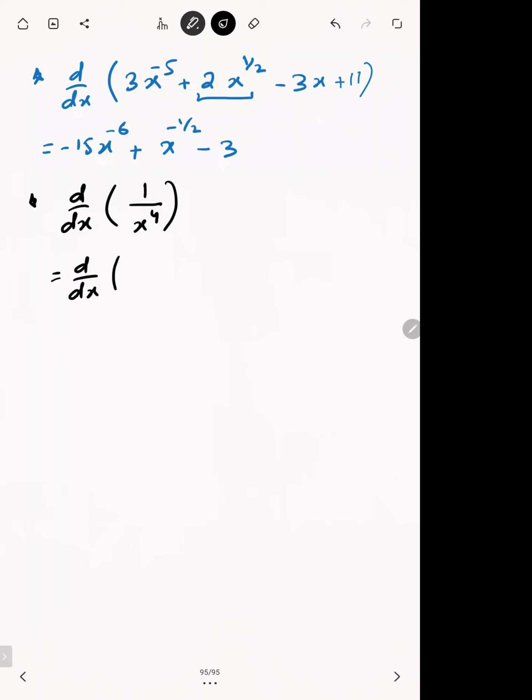And how will I do that? I'll bring x^4 into the numerator. It will become x raised to power minus 4. So always bring your variable, x, into the numerator whenever you are going to differentiate. So d by dx of x raised to power minus 4 is now quite easy for you. Minus 4 in the coefficient. Minus 4 minus 1 is minus 5. So that's your differentiation. And if you want to write your answer positive, because the original question had a positive coefficient, we can write minus 4 over x^5.